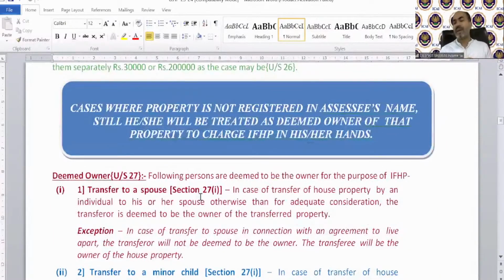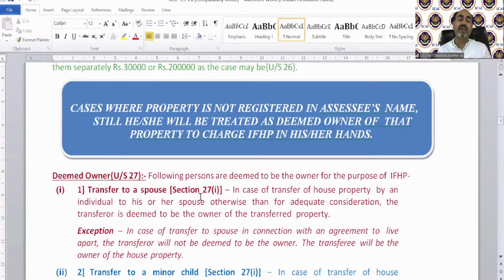Now we are moving on to the definition of deemed owner. Under the charging section, we discussed that the assessee should be the owner or deemed owner of that property. So what is the concept of deemed owner? It is technically a theoretical provision.